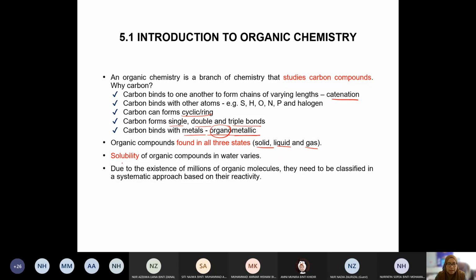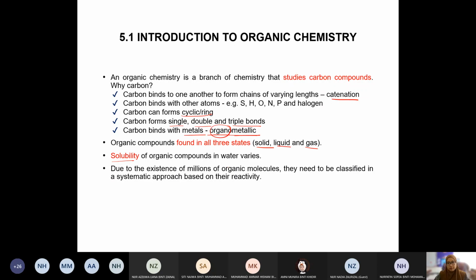So the solubility of organic compounds in water varies. Since we have a lot of organic compounds, kan? So definitely it will affect the solubility of the compound in water. Okay, some may dissolve in water, some may not dissolve in water. So what are the characteristics that cause that to happen?